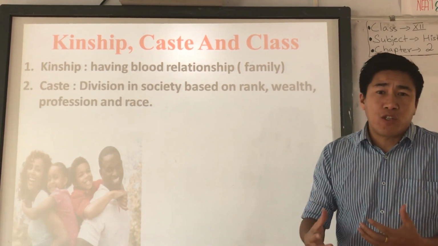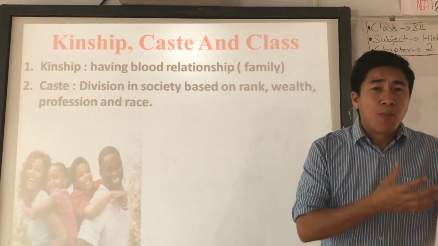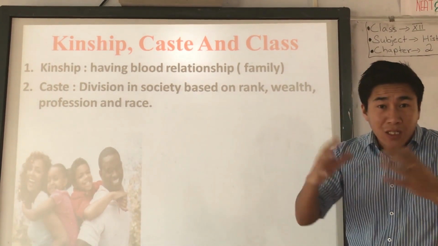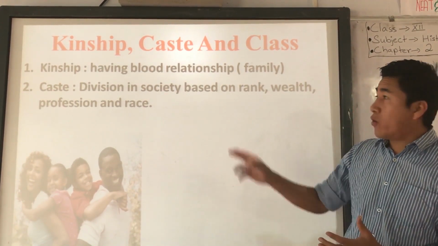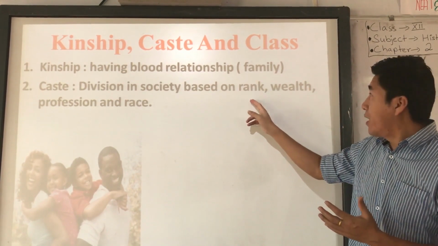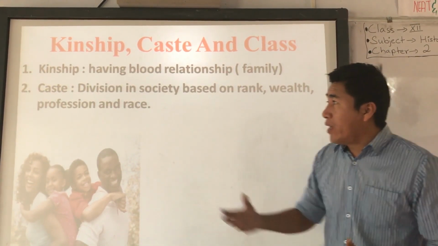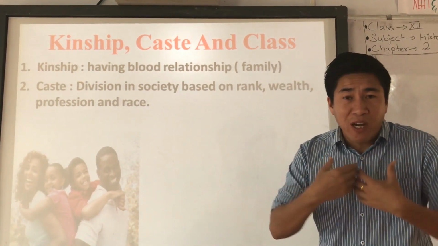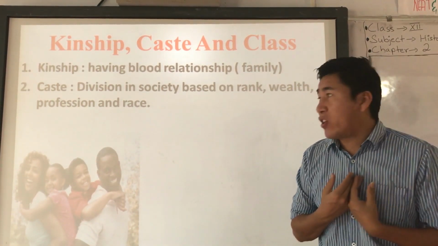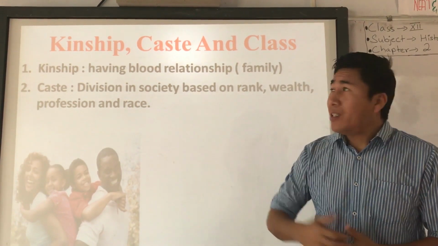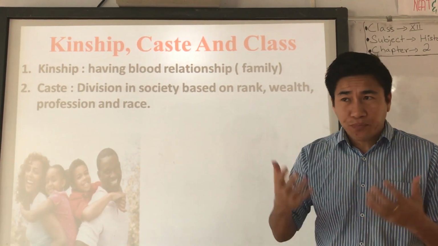And second, caste. Caste is a social division on the basis of wealth, rank, profession, and race, right? It's a kind of social division in society based on rank, high rank and low rank, and wealth, how much wealth you have, and profession, the work you do. I'm teaching as my profession, right? Then race. So by looking at this, we know we are going to study about caste.